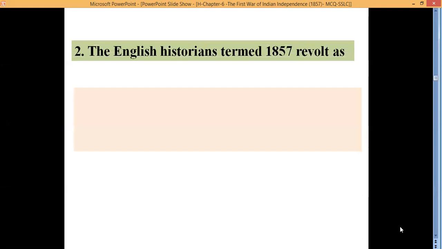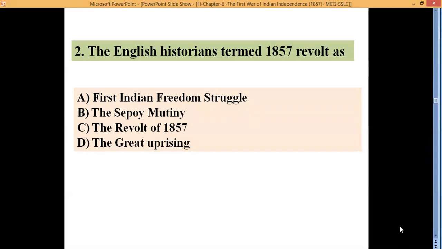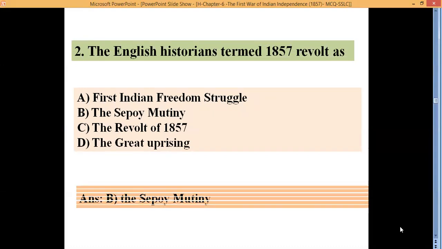The England historians termed 1857 revolt as A. First Indian freedom struggle, B. Sepoy Mutiny, C. The revolt of 1857, D. The Great Uprising. Yes, the correct answer is the Sepoy Mutiny. So British historians termed 1857 revolt as Sepoy Mutiny, whereas the Indians called it as a first war of Indian independence. Even some historians call it as a 1857 revolt.